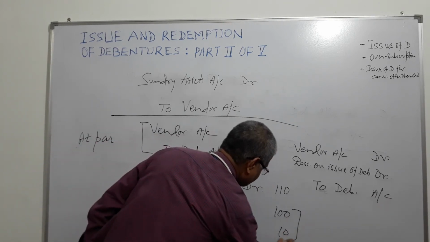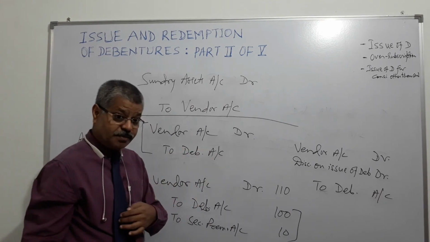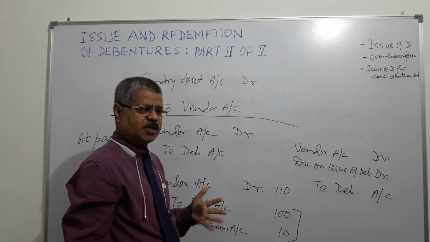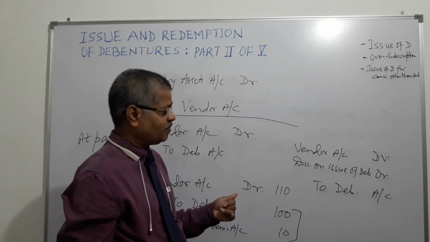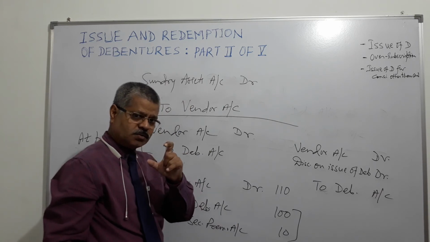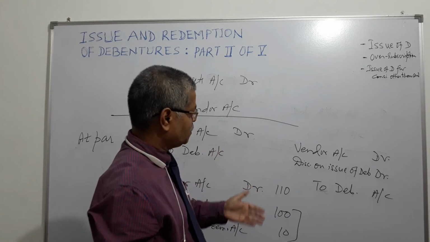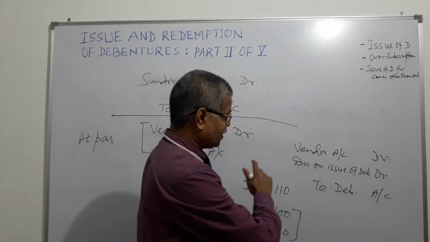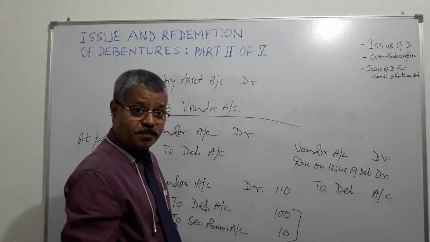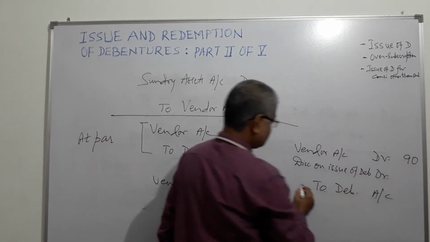And suppose another case is there, the company is issuing debenture to the vendor at discount, say 10% discount, 100 rupees face value, nominal value, being issued at 90 rupees. So 10 rupees of discount will be debited to, obviously, discount account. So here vendor will pay only 90 rupees, because issue price is 90 rupees, 10% discount. So vendor account is debited by 90 rupees.